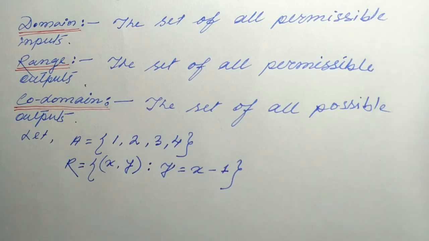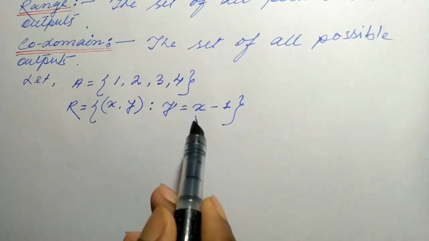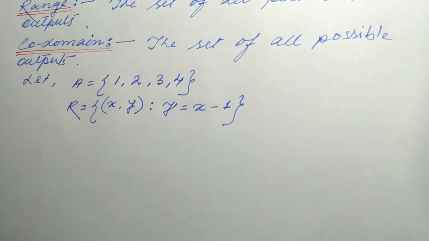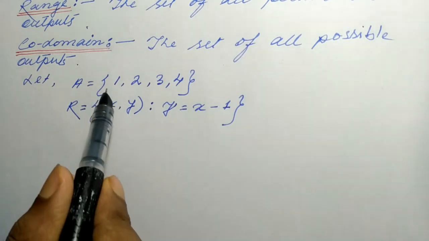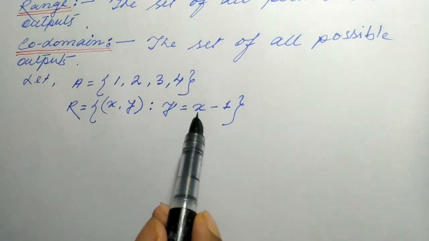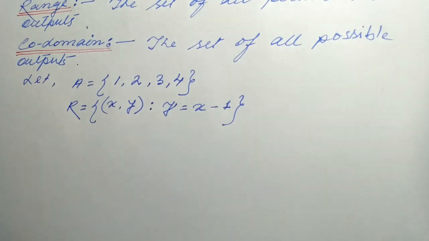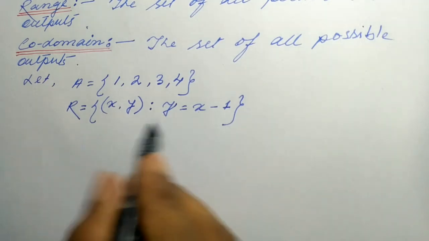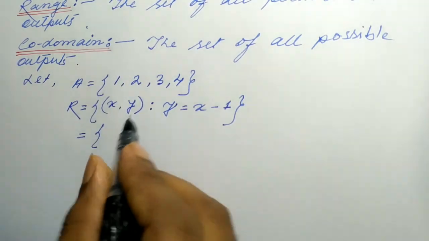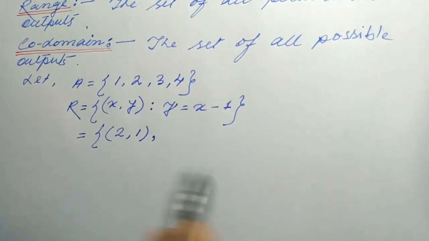First of all, if we put x equal to 1, then y becomes 0, but 0 does not belong to this set. Next we put x equal to 2, then y becomes 2 minus 1 equal to 1, and 1 belongs to this set, therefore one element will be (2, 1).